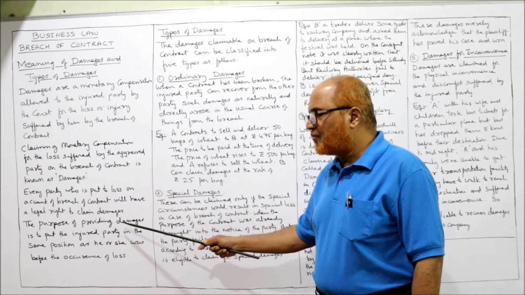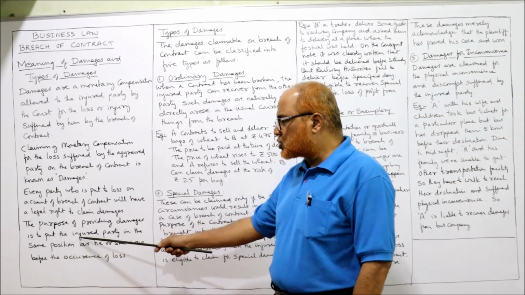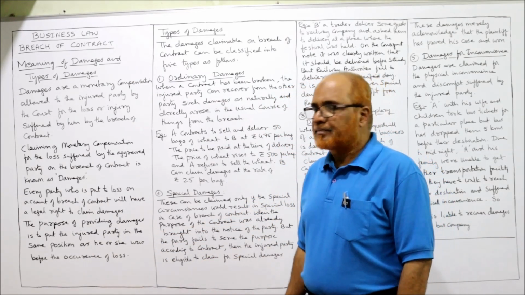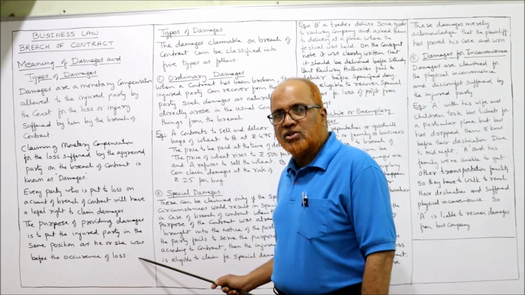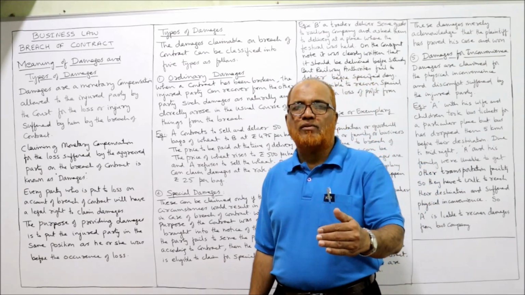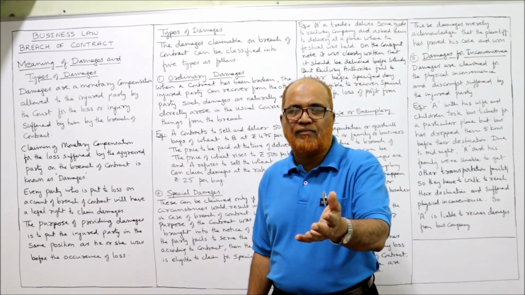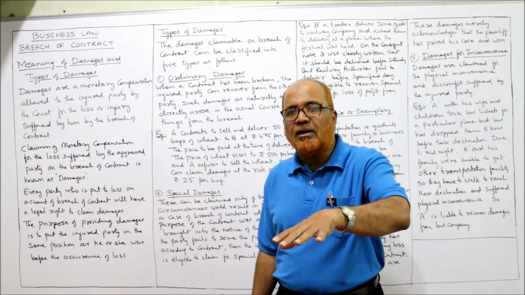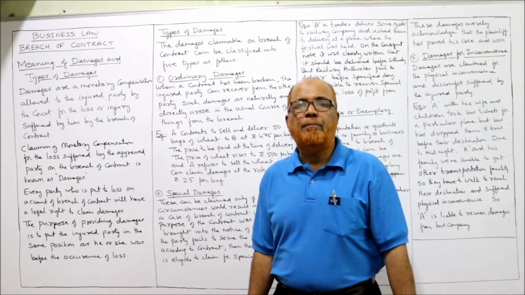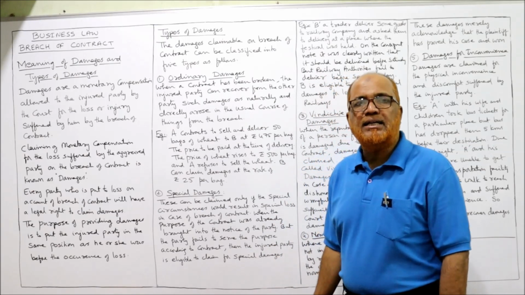Now, the purpose of providing damages: why are these damages provided? The purpose of providing damages is to put the injured party in the same position as he or she was in before the occurrence of the loss. Payment of damages is for the purpose of bringing the party to the same position as was there before the breach of contract. So this is the complete meaning of the term damages.